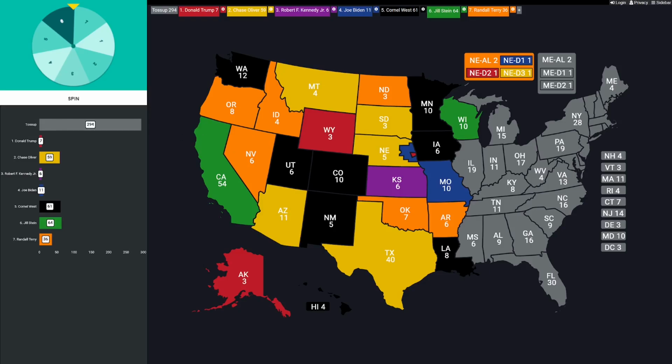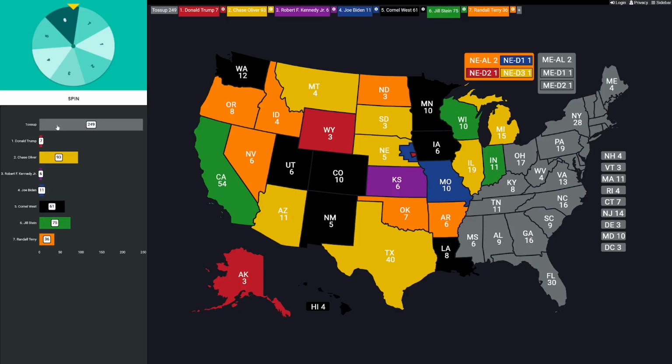Illinois is the next spin. 19 votes. Here it is. Number 2, that's going to Chase Oliver, and Oliver now passes Stein for first place. Let's go to Michigan, 15 EVs. Here comes the spin. We've got number 2, that's going to go again to Oliver. Indiana has another 11 sitting on the table. And those are going to number 6, Jill Stein.